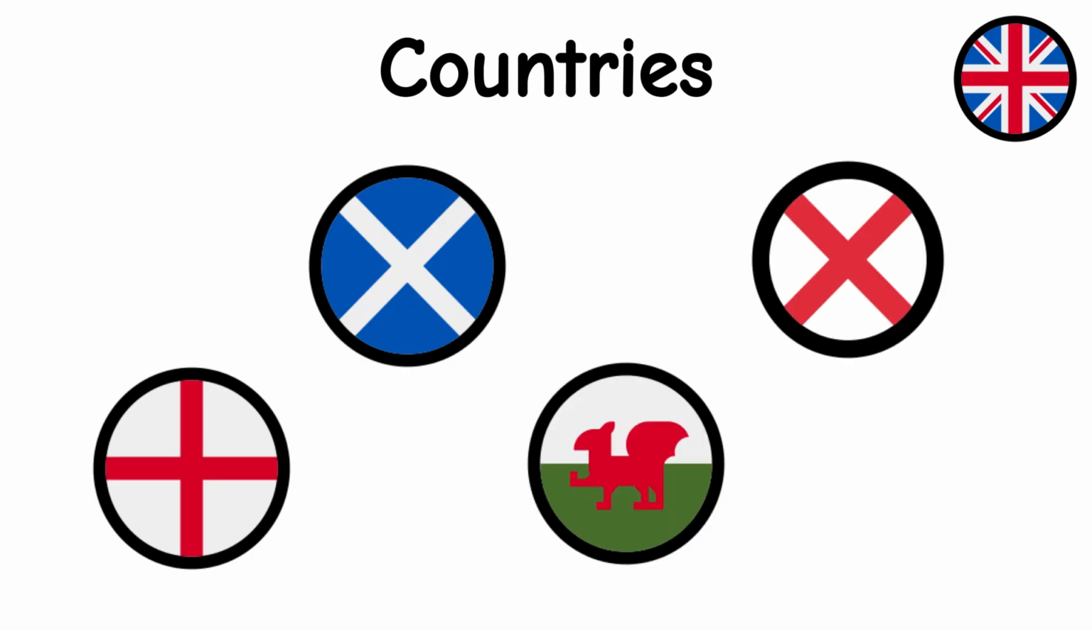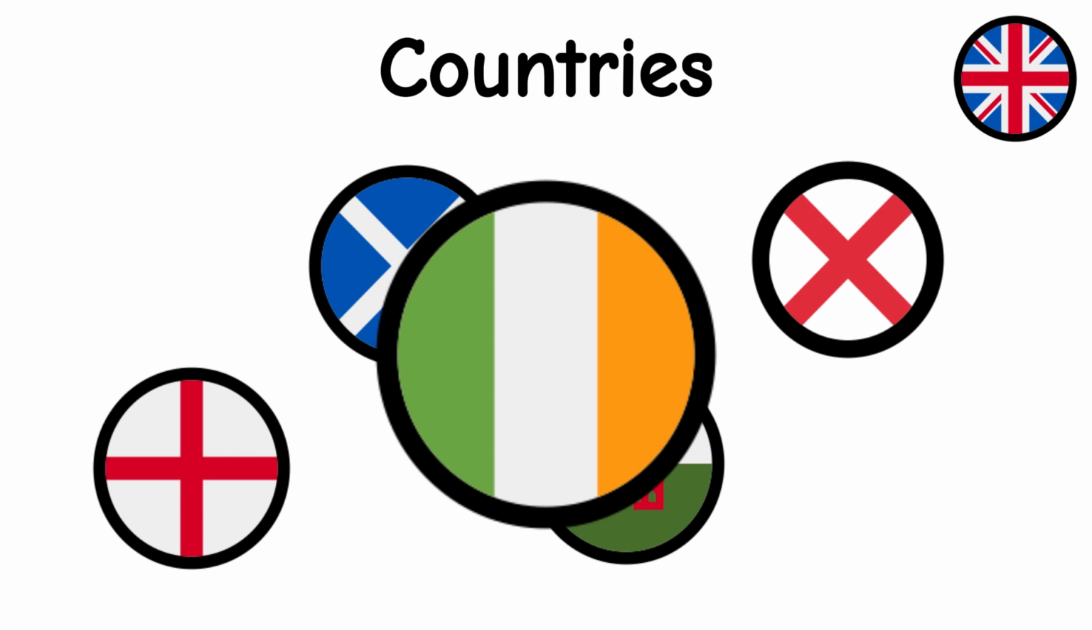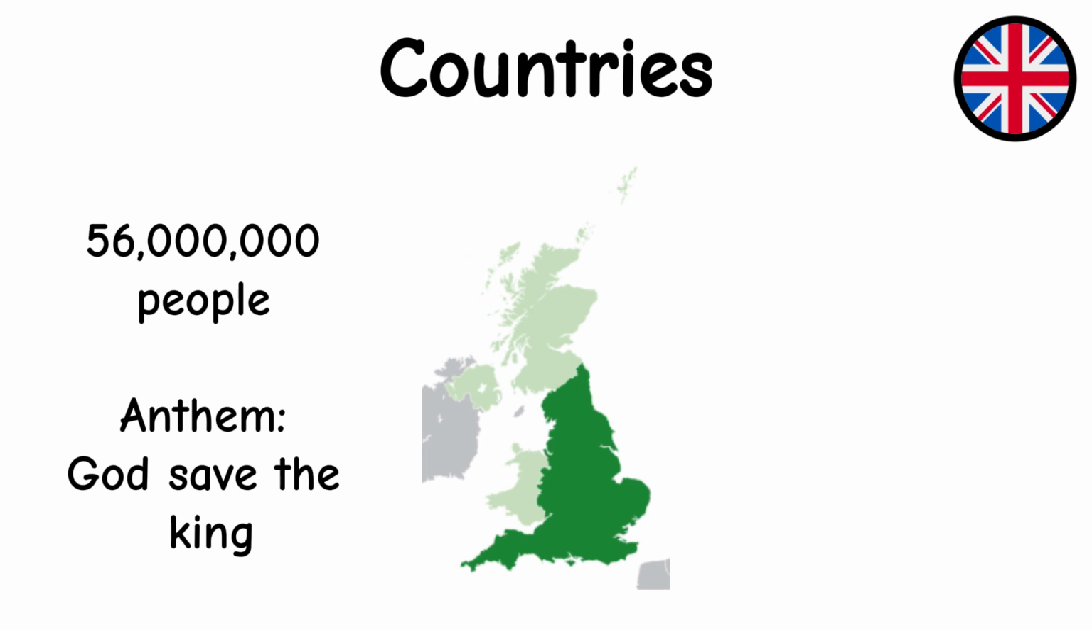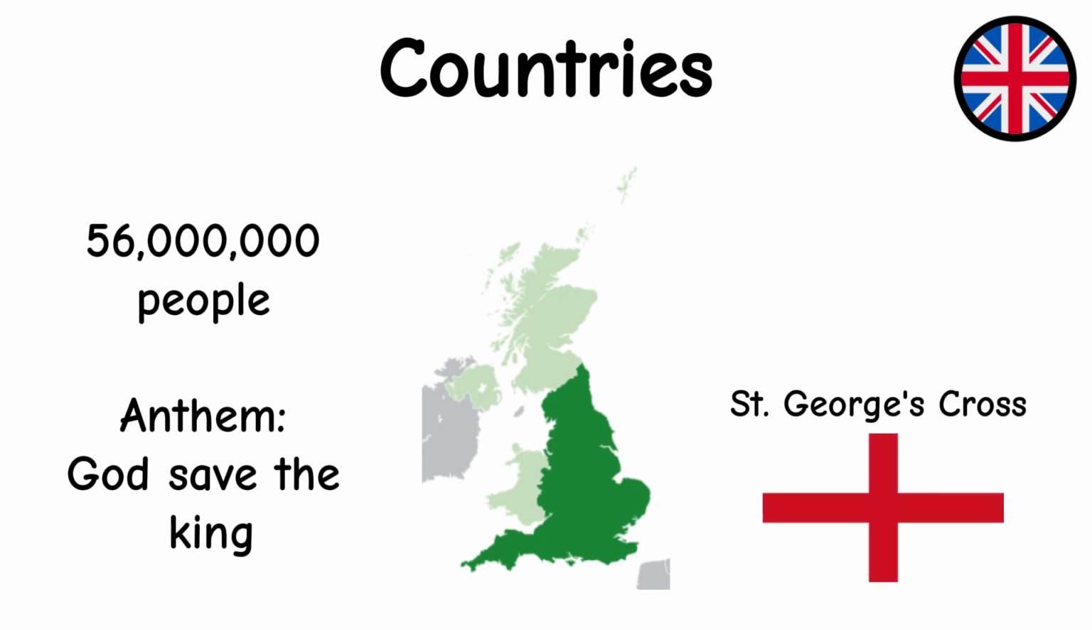Countries. The 4 main countries representing the United Kingdom from most populous to least populous are England, Scotland, Wales, and Northern Ireland, not to be confused with the Republic of Ireland. England has a population of 56 million people, making it by far the most populous country in the United Kingdom. It has no official anthem, but it usually uses God Save the King, which is the same anthem as the United Kingdom. The flag is called the St.